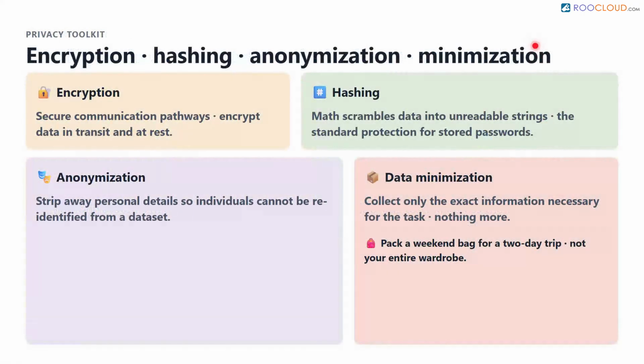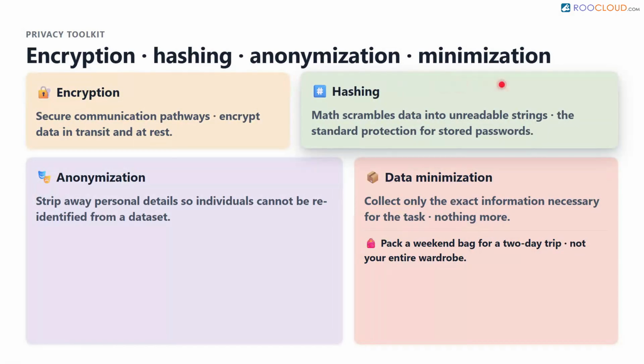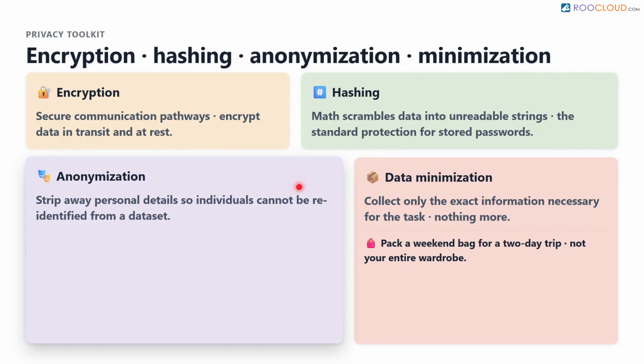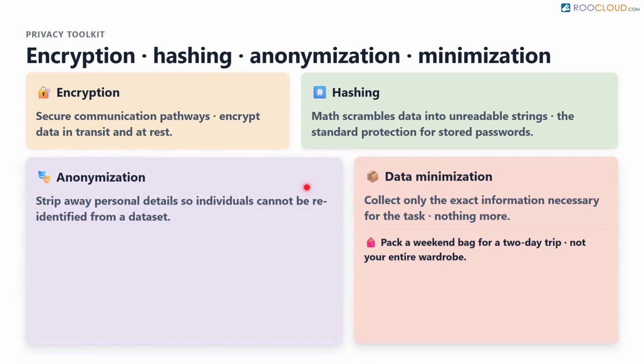Privacy and overarching data management require a massive suite of technical tools. This includes securing communication pathways and utilizing encryption. It involves hashing, which is a mathematical process that scrambles data into an unreadable string of characters to protect passwords. It also involves anonymization, stripping away personal details so individuals cannot be identified from a dataset. Teams must manage cryptographic keys, conduct regular privacy impact assessments, and enforce data minimization.